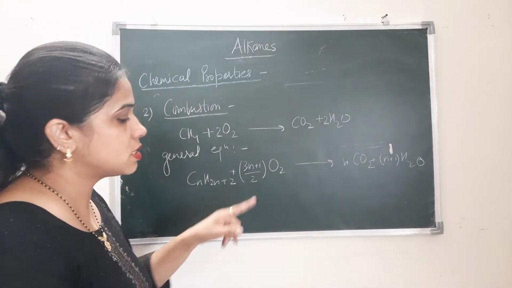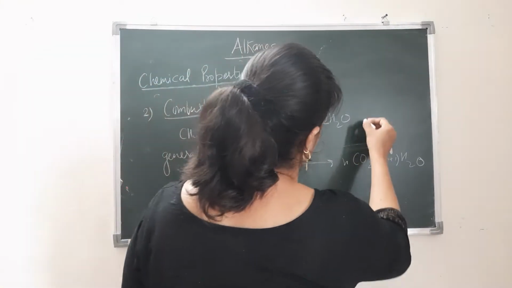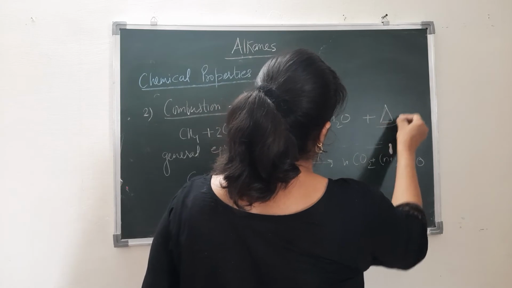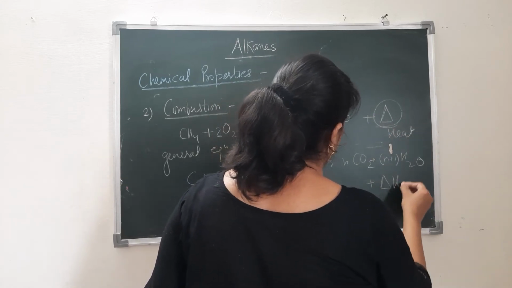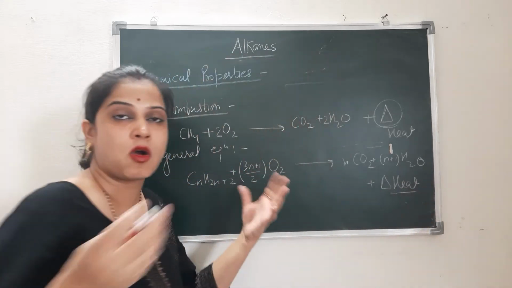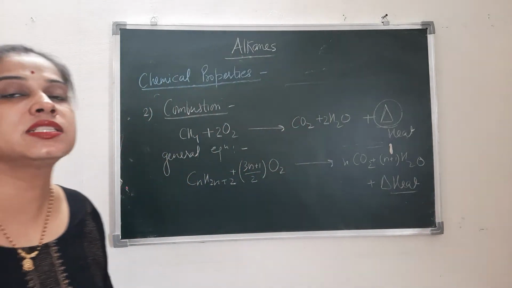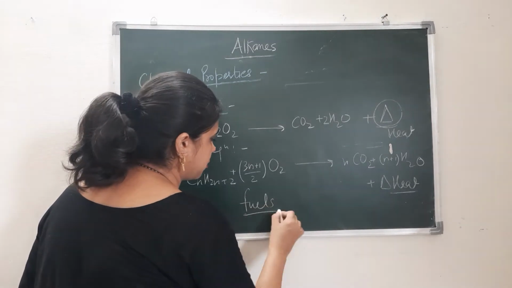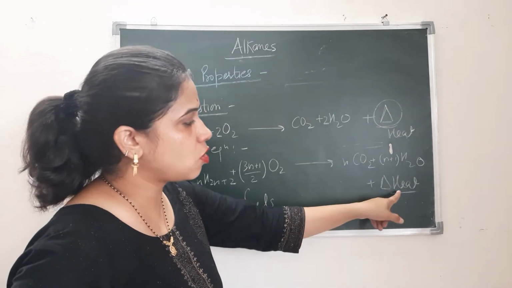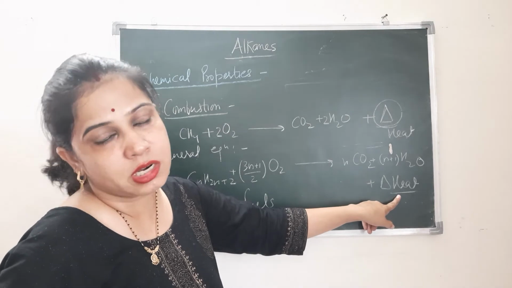And because there is release of a large amount of heat in this process, that's why alkanes are used as fuels. They are used as fuels because of release of large amount of heat on their combustion.